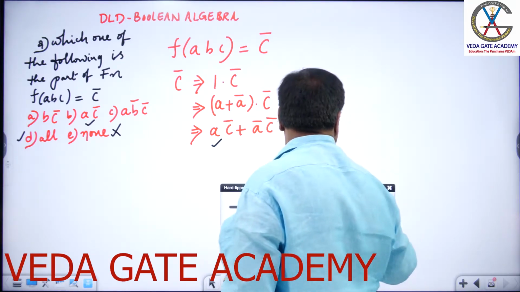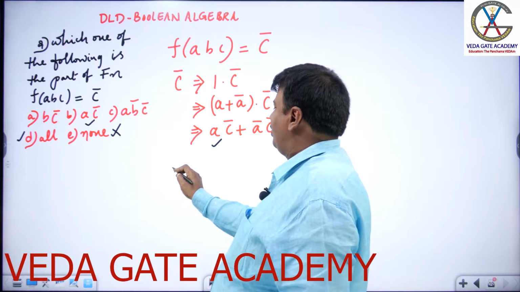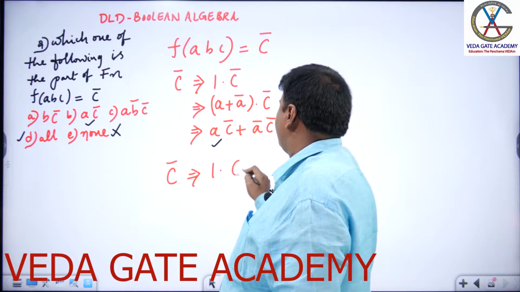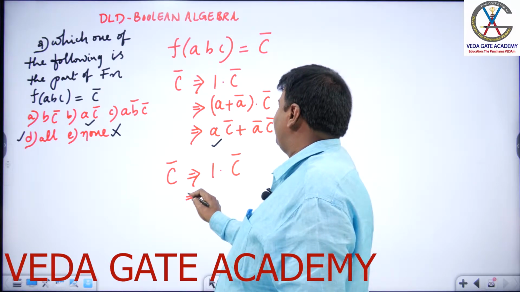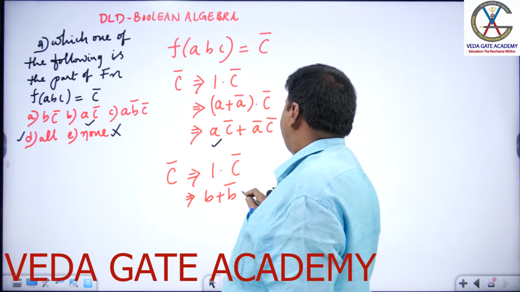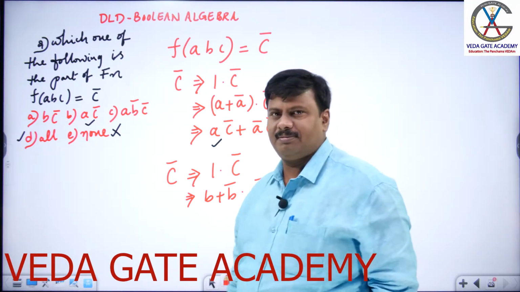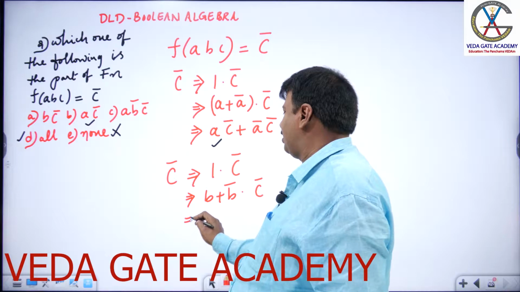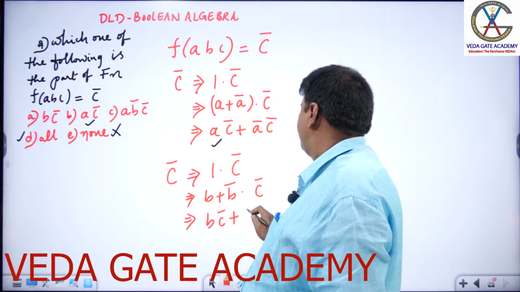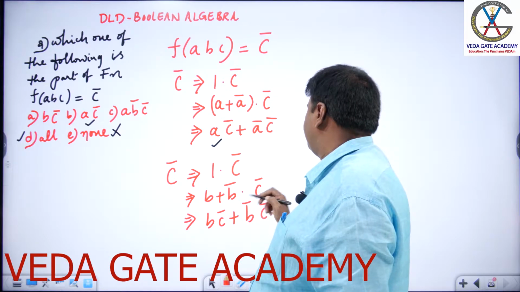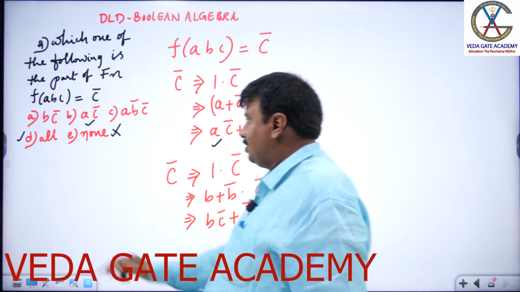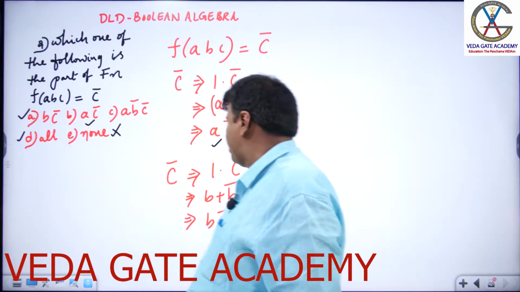Similarly, let me take it the other way. Expand C bar as 1 into C bar. This time I wish to make B plus B bar in the place of 1. B plus B bar into C bar. Can I expand like this? BC bar plus B bar C bar. Now here, which is matching? Option A, BC bar is matching.